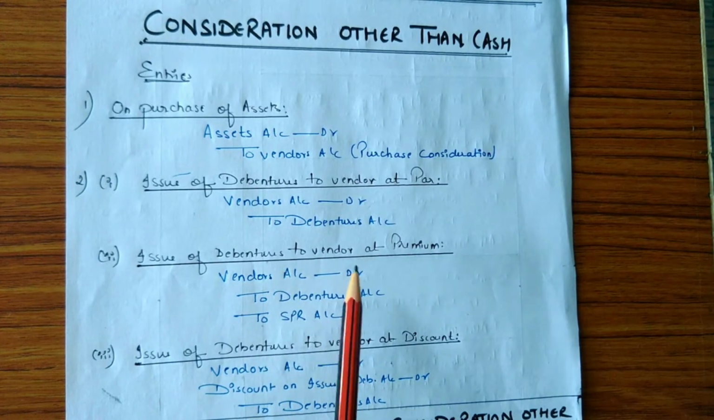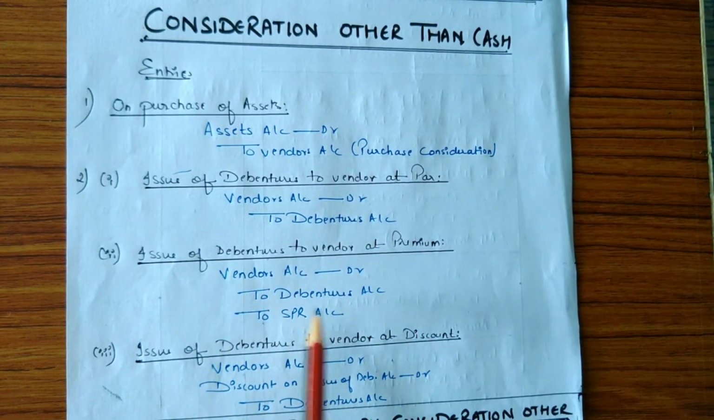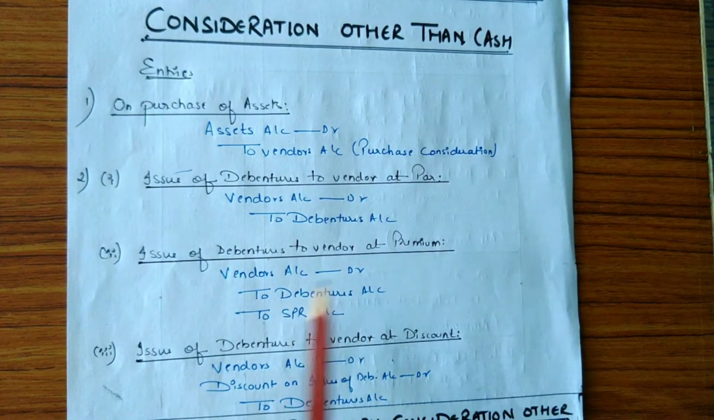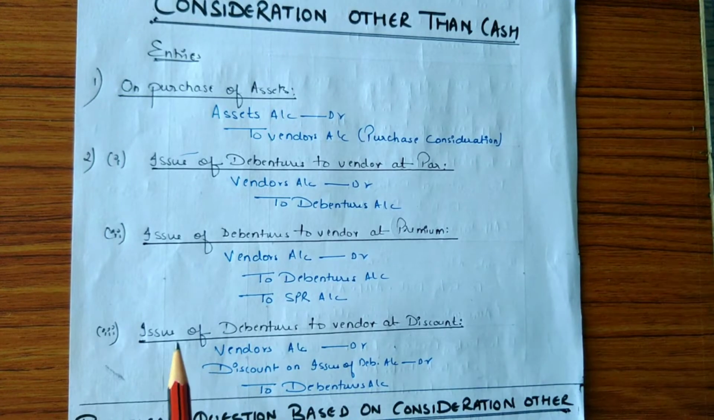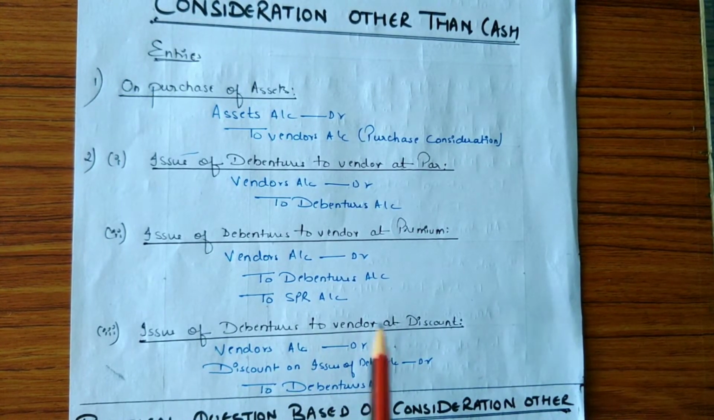Issue of debentures to vendor at premium. Entry will be vendor's account debit to debentures account to securities premium reserve account. And the last one is issue of debentures to vendors at discount. Here the entry is vendor account debit, discount on issue of debentures account debit to debentures account.